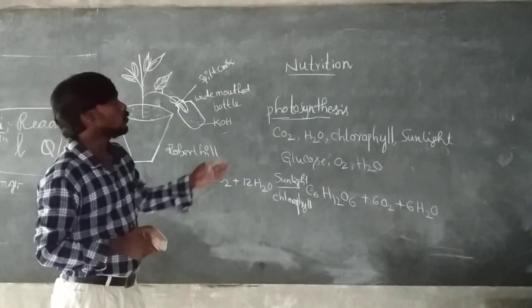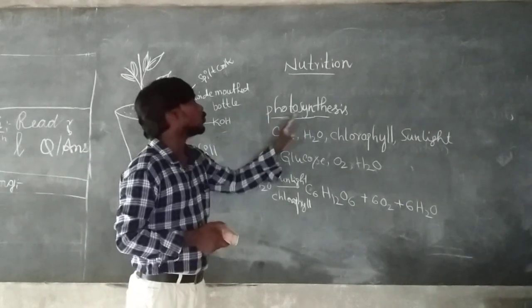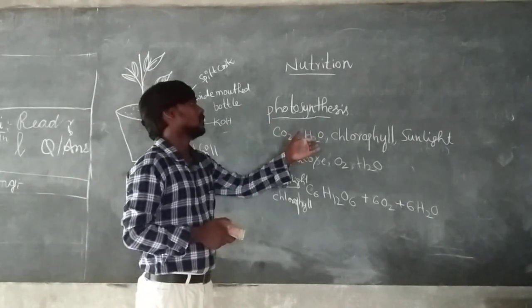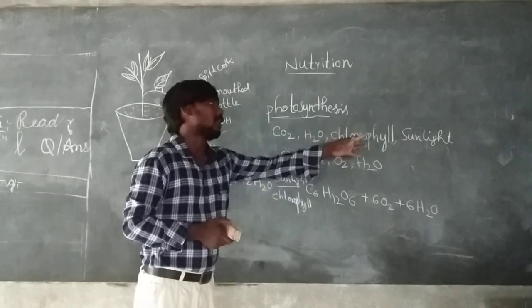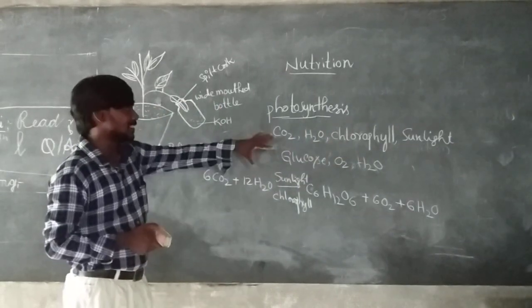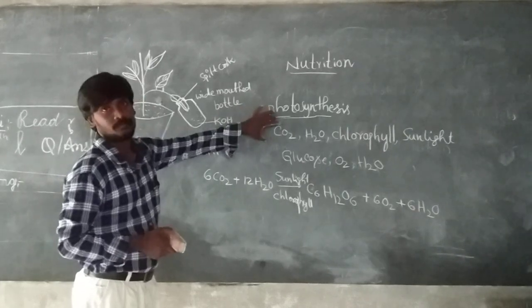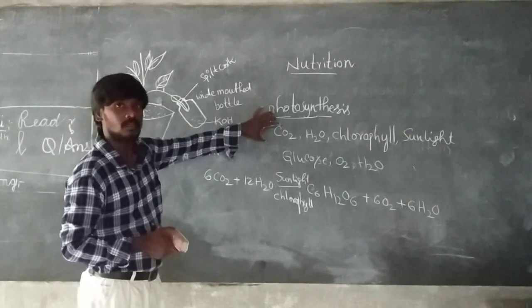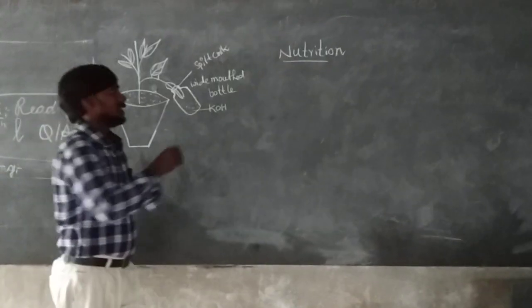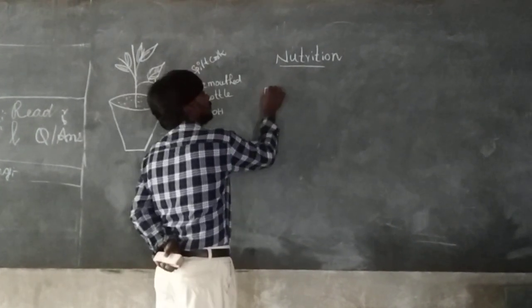Now, the required materials of photosynthesis: CO2, water, chlorophyll, and sunlight. Now let's discuss the need for carbon dioxide.